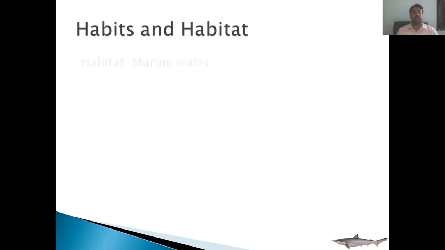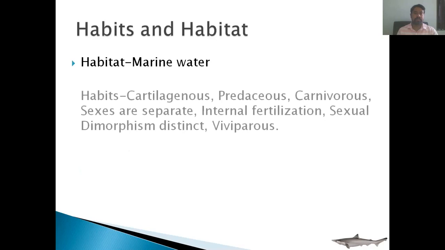If we talk about the habits and habitat, Scoliodon is found in marine water. Their endoskeleton is cartilaginous. They are predatory fishes. They perform hunting and their food includes fishes, worms, crabs and lobsters. They are carnivorous. Their sexes are separate. They show internal fertilization. We can identify male and female sharks, and they directly give birth to young ones.